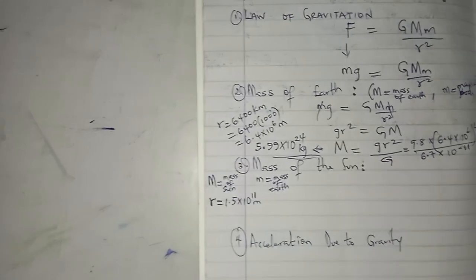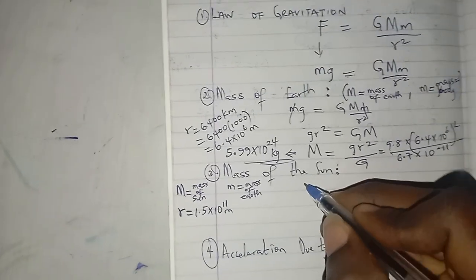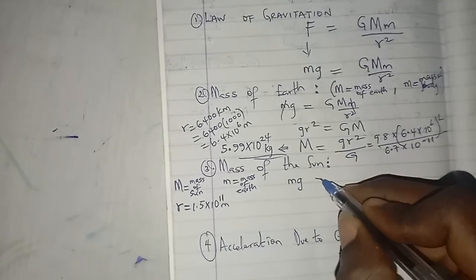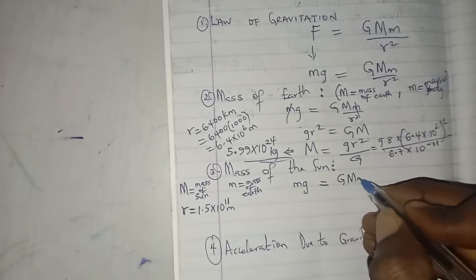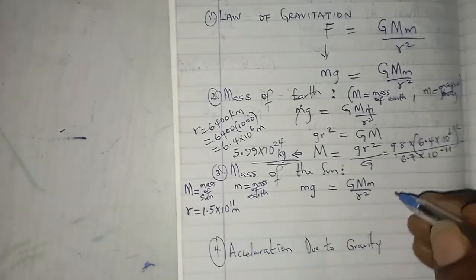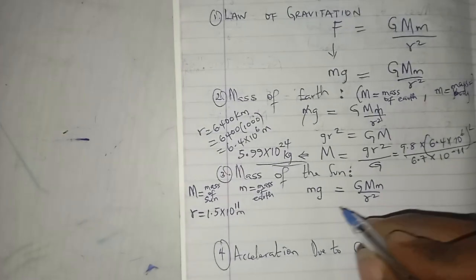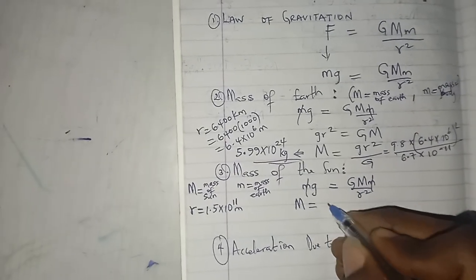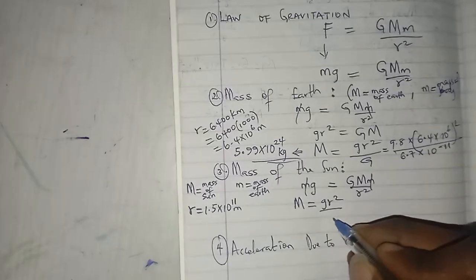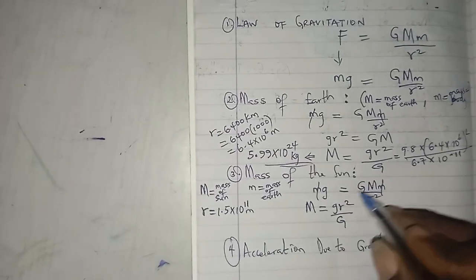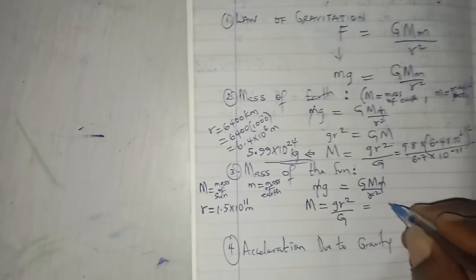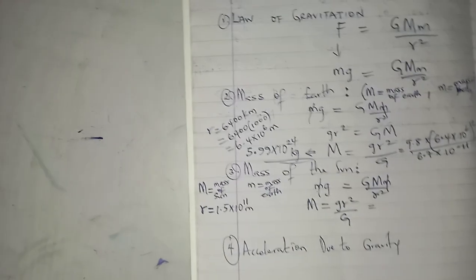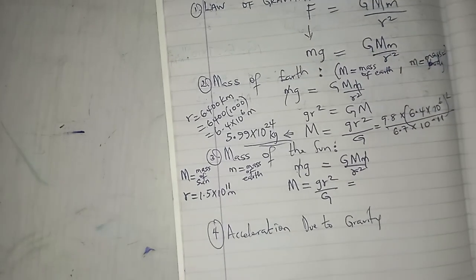So I will now use the same principle: the force on the earth is equal to GMm over r square. This cancels this, so mass of the sun will be equal to g r square over G. Here the g is 9.8.